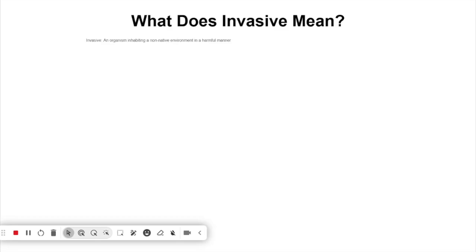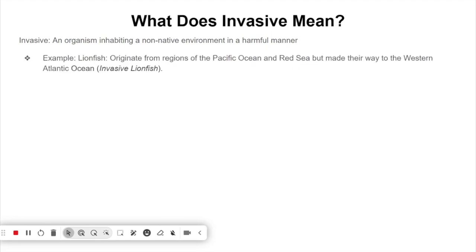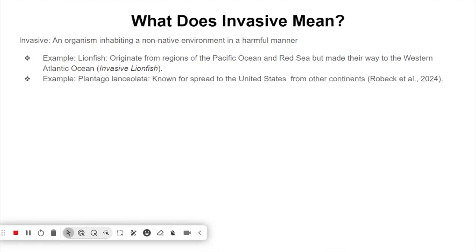What does invasive mean? Invasive refers to an organism inhabiting a non-native environment in a harmful manner. An example would be a lionfish, which made its way to the western Atlantic Ocean, but it was originally from the Pacific Ocean and Red Sea. Another would be Plantago lanceolata, which is a plant known for its spread to the United States, but originally came from continents such as Europe and Africa.